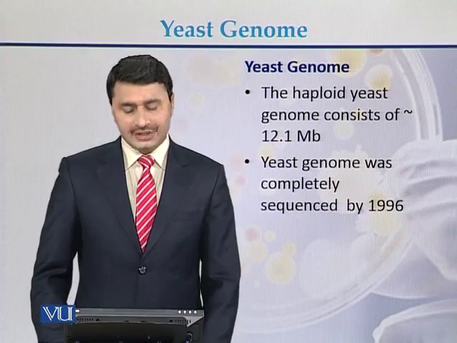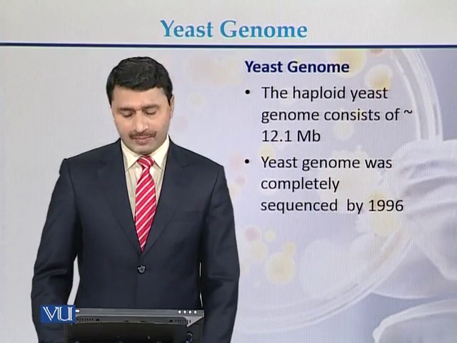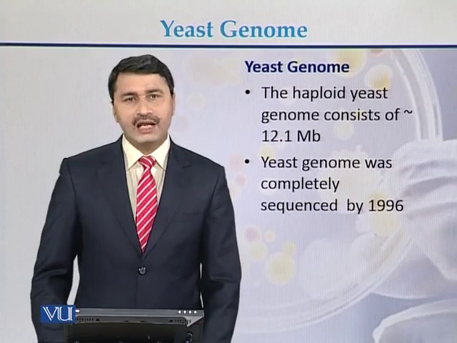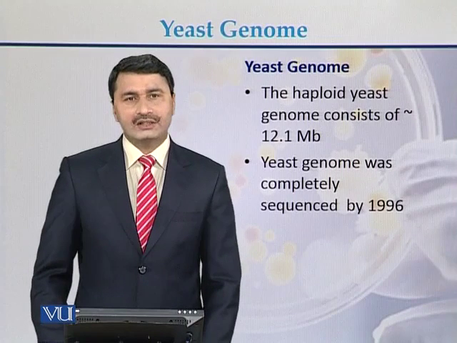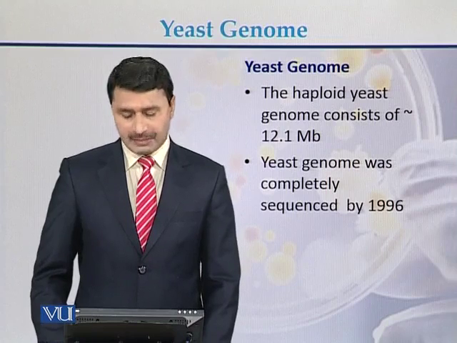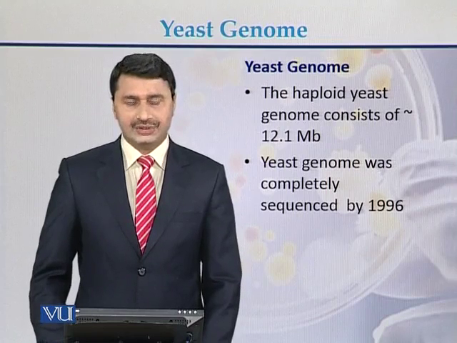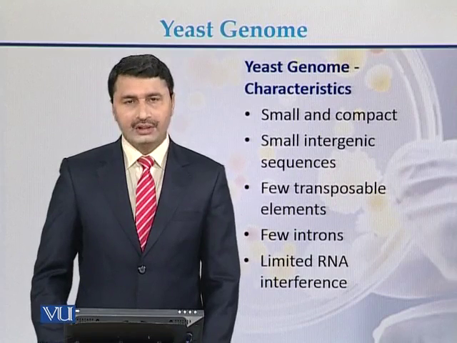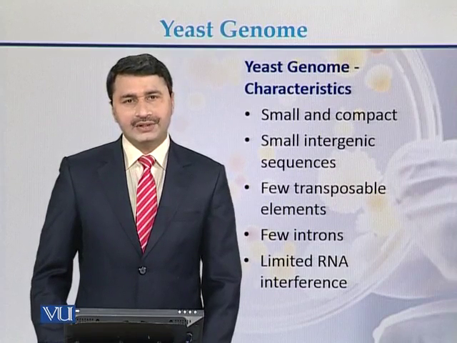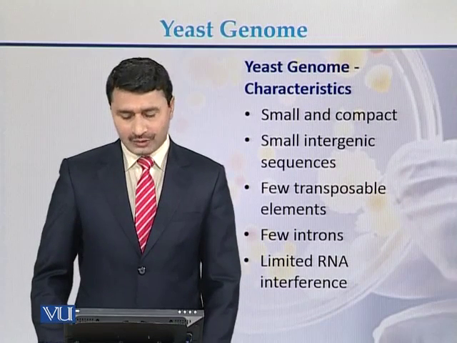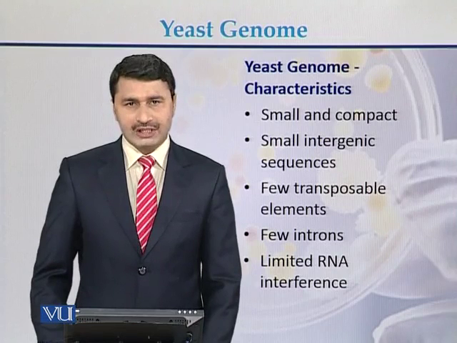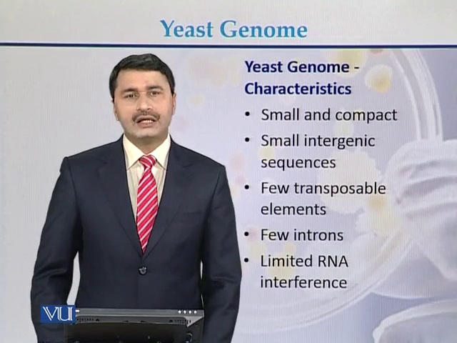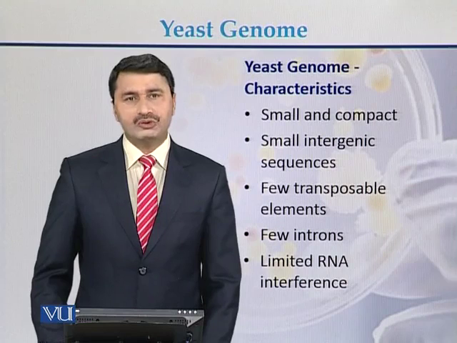The haploid yeast genome consists of approximately 12.1 MB of DNA. Yeast genome was completely sequenced by 1996. If we see the characteristics of the yeast genome, it is small and compact. There are small intergenic DNA sequences, meaning the DNA sequence between two genes.